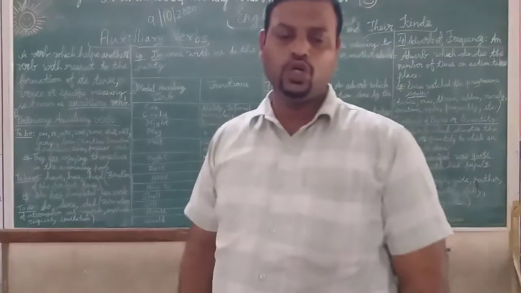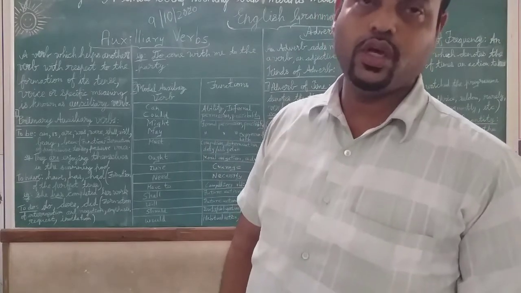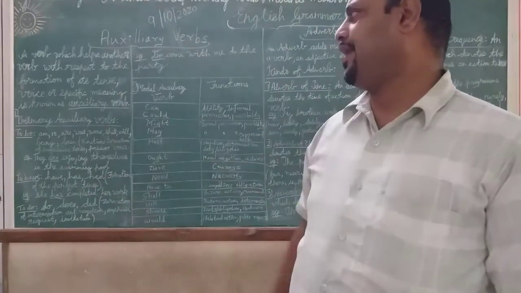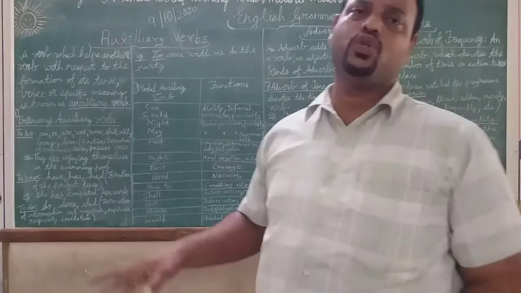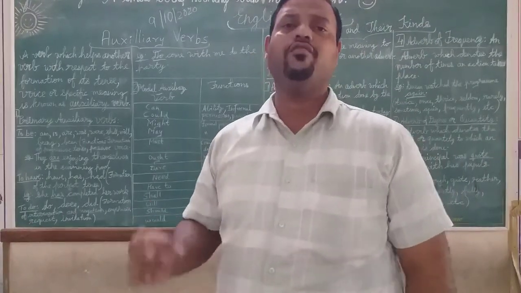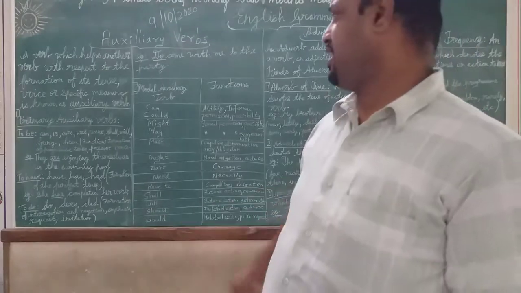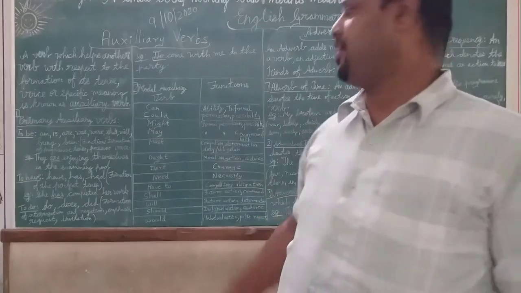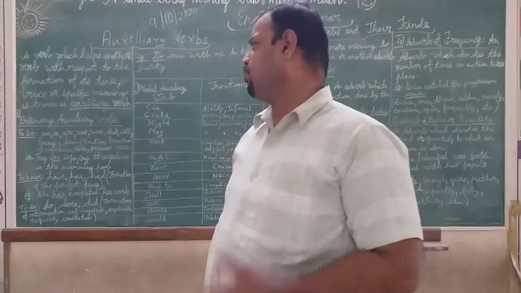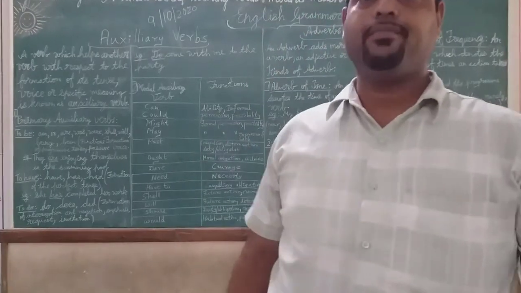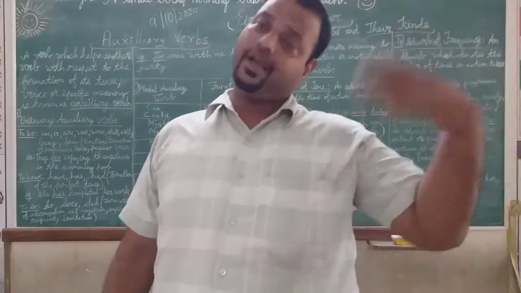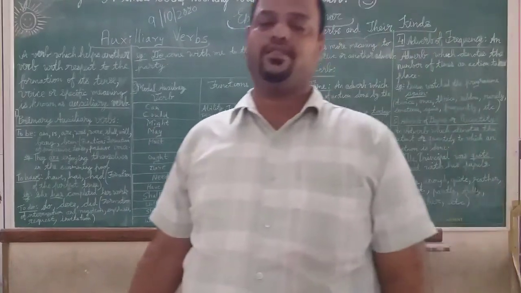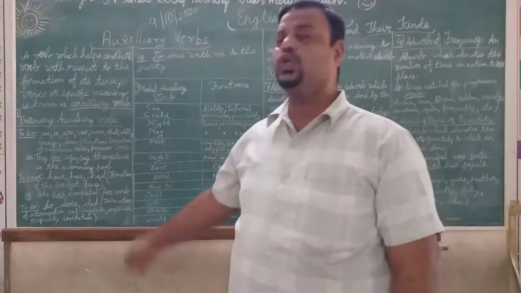Now let us go to have. To have, we have have, has, and had. This is used for the formation of what? The perfect tense. The example here is given: She has completed her homework. She has completed her work. Has completed looks like past tense, but no, it is perfect tense. It has already taken place.